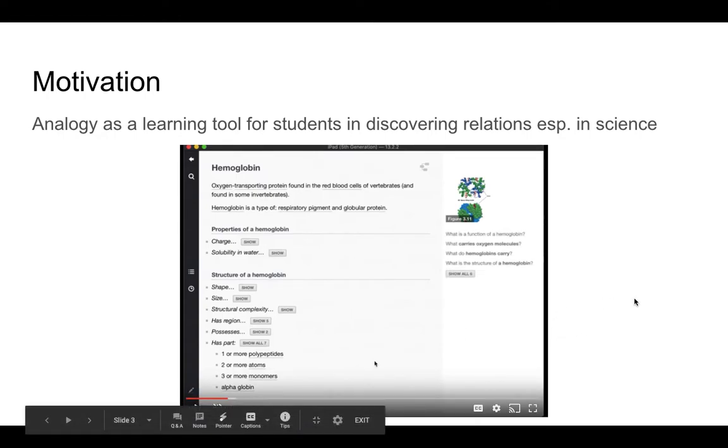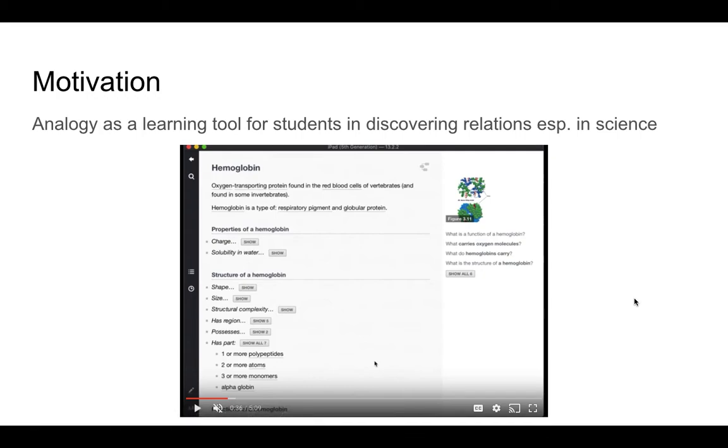And so for our case, we don't want to just deal with definitions of terms, but really look into the relationships and the relations between each of the terms, A is to B and also how C is to D is then related. And so the students can get a better understanding of different concepts.